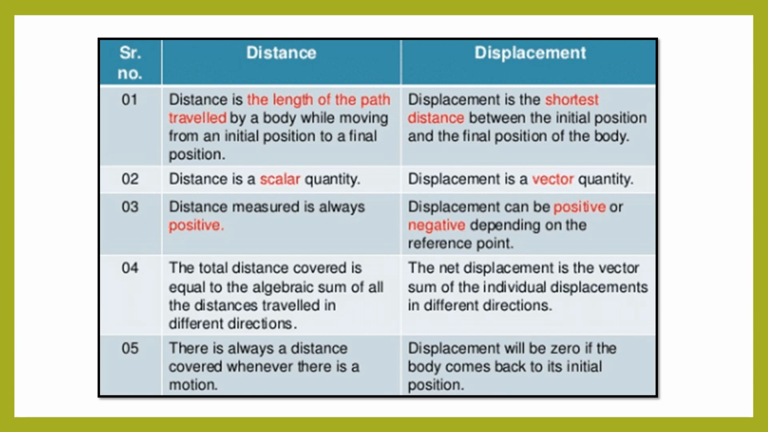Now, fifth point: there is always a distance covered whenever there is a motion. If there is a motion, then obviously there is a distance. Displacement will be 0 if the body comes back to its initial position. Suppose the final point and the initial point of an object are the same, then the displacement will be 0. I hope, children, it is clear to you.